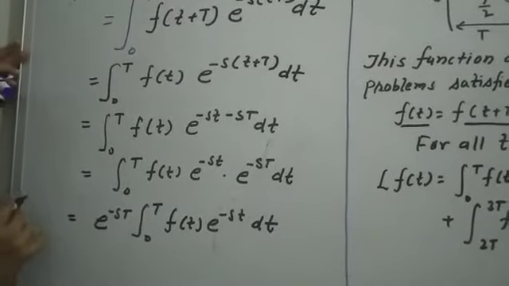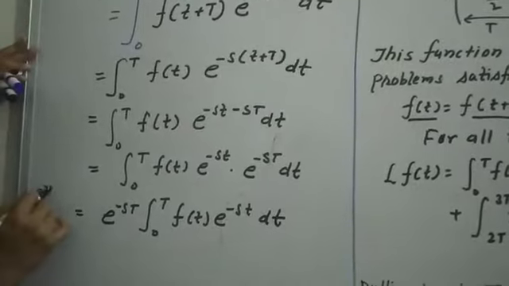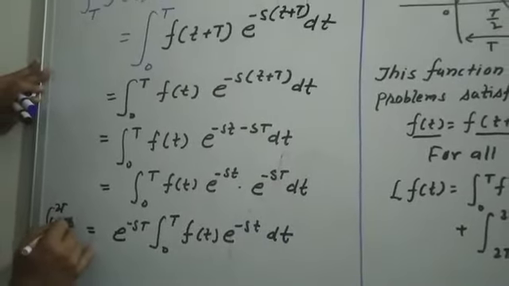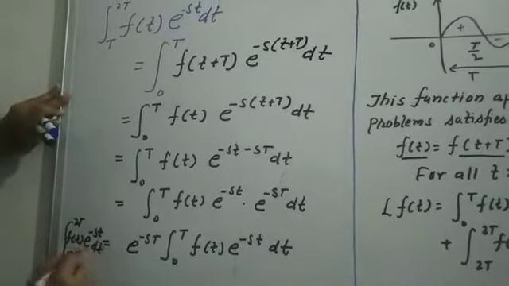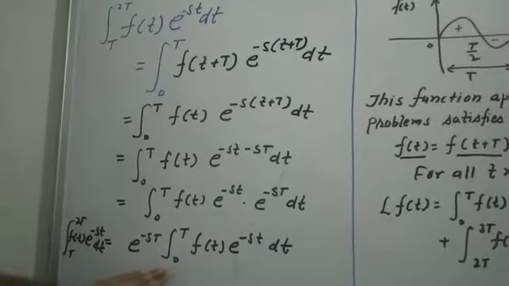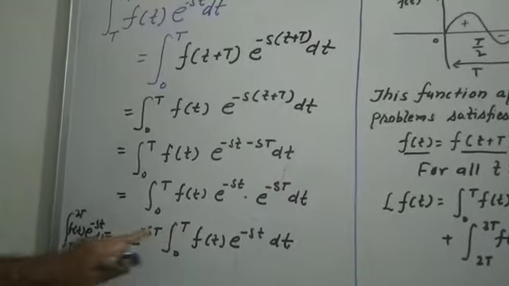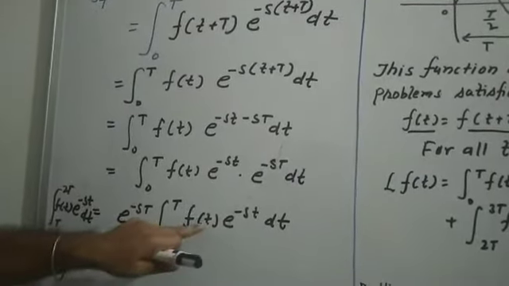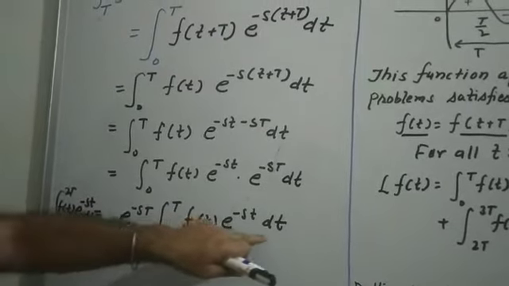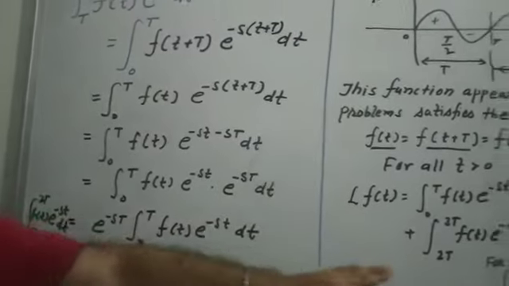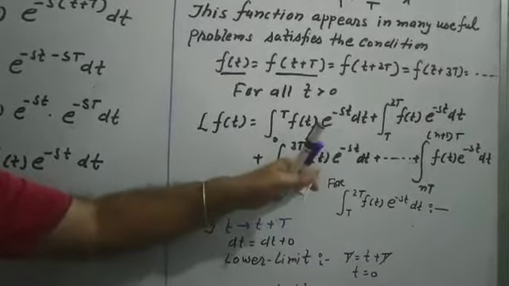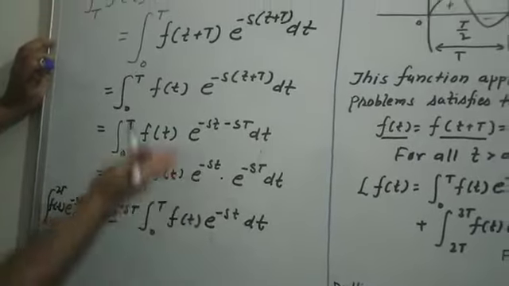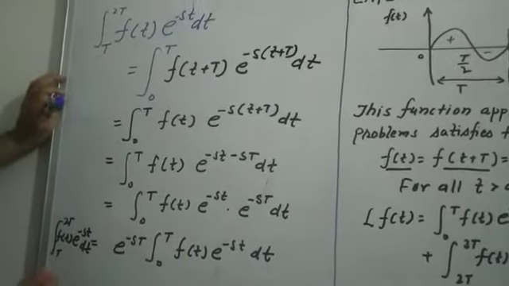So this integral with limit T to 2T, f(t) e to the power minus st dt, becomes e to the power minus sT times the integral 0 to T, f(t) e to the power minus st dt. Similarly, you can convert this function also in this fashion. The same value comes.